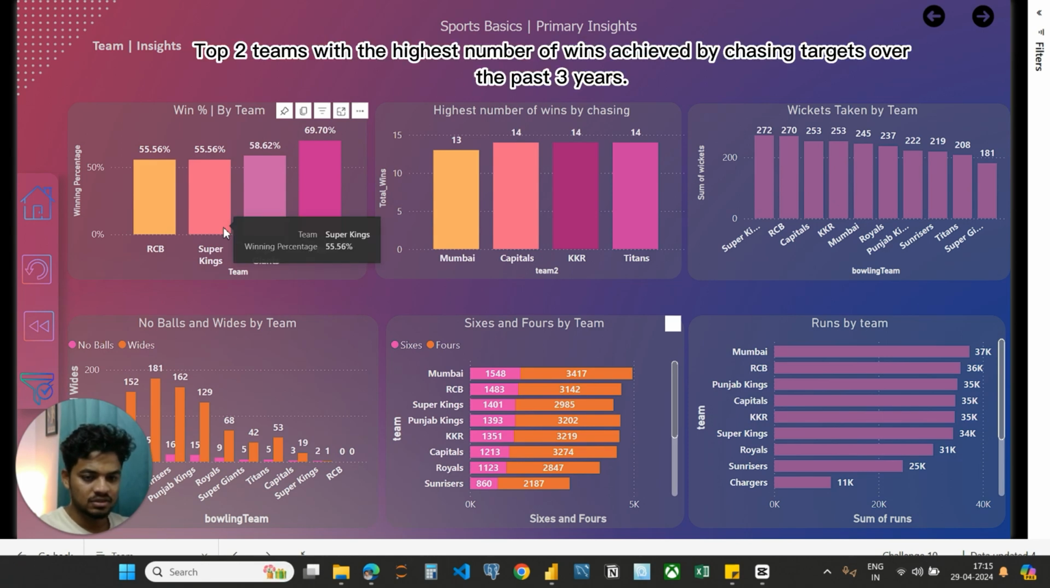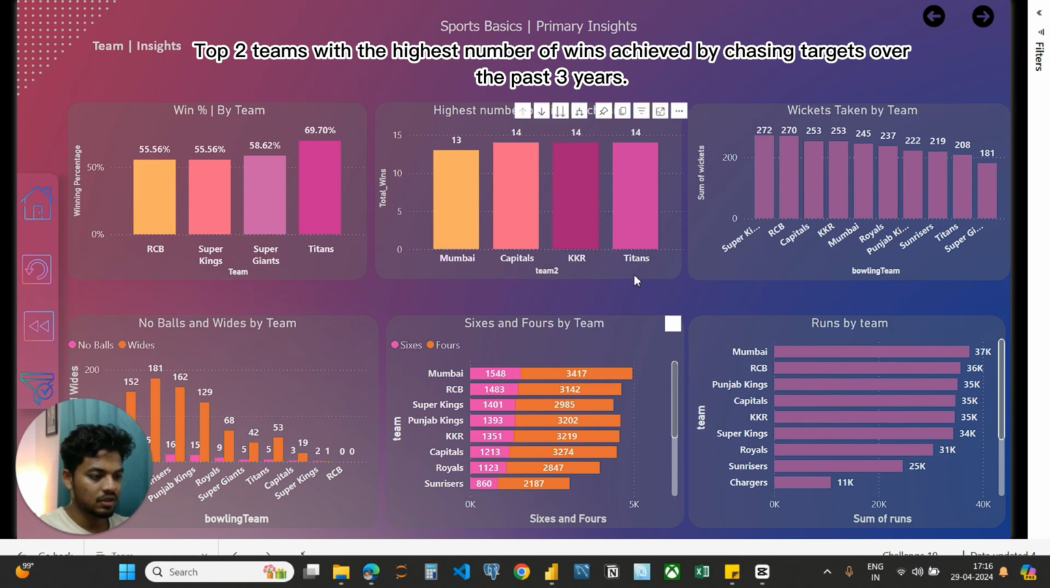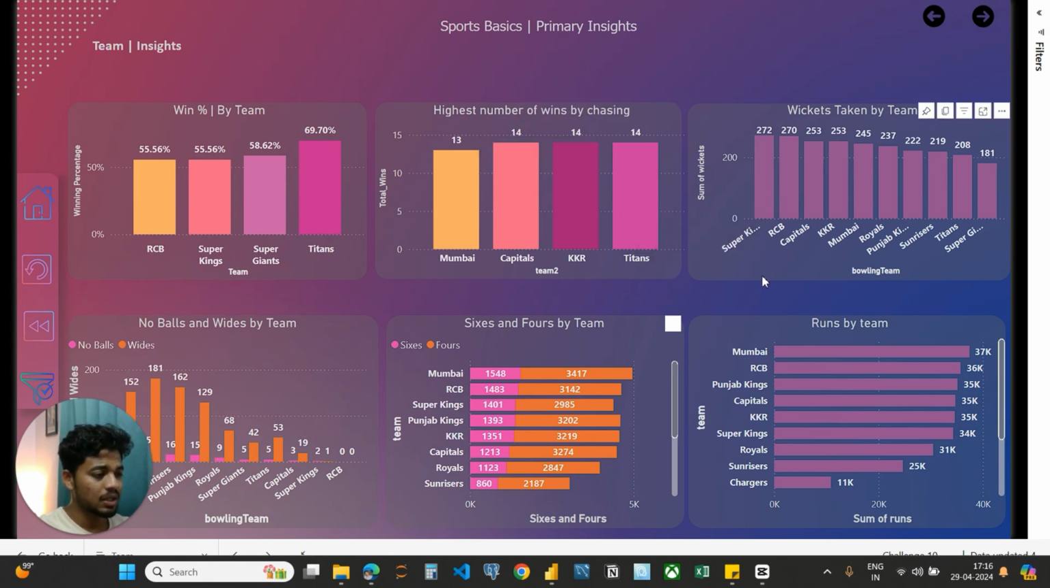The next question is the top 2 teams with the highest number of wins achieved by chasing targets over the past 3 years. Chasing a target is the number of times a team has won by successfully reaching the runs set by the other team. As you can see, Titans and KKR have the top spot with the same number of matches won, 14. These results are not part of the problem statement, but we'll explore them.